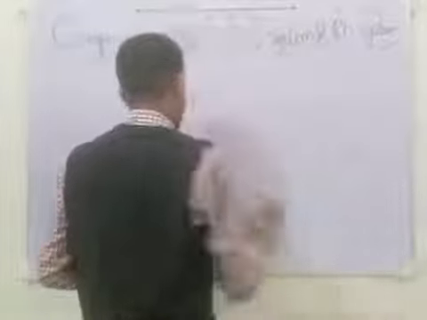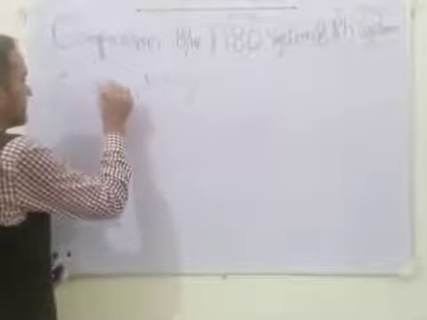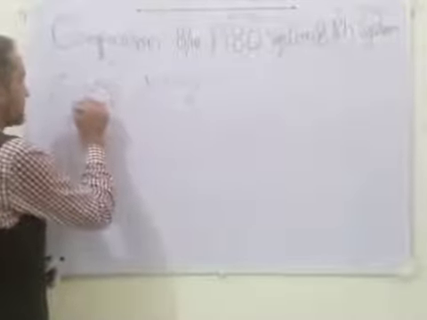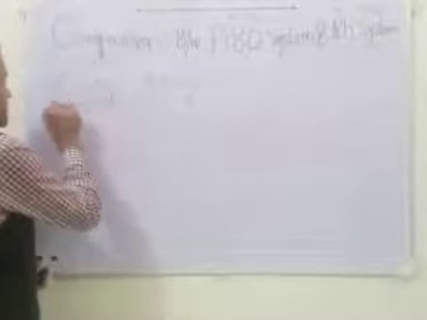For example, in the previous session we learned that if antigen A is present on the red blood cell surface, we call it A group. If antigen B is present on the red blood cell, we call it B group. If antigen A is present according to the ABO system, we call it A group.